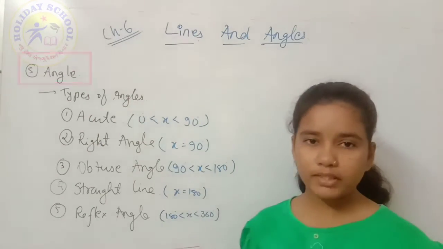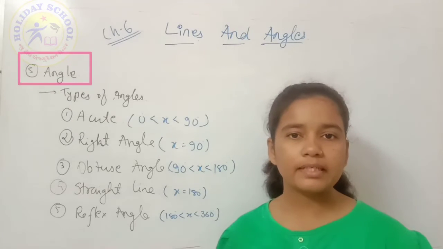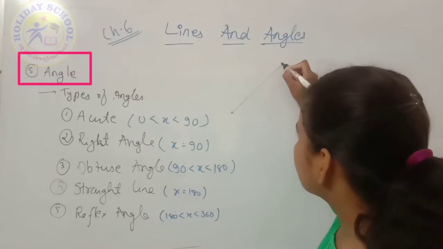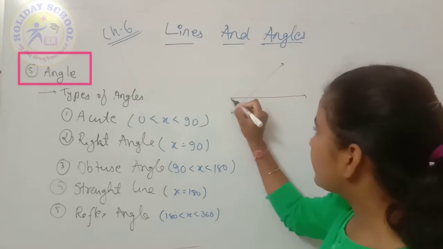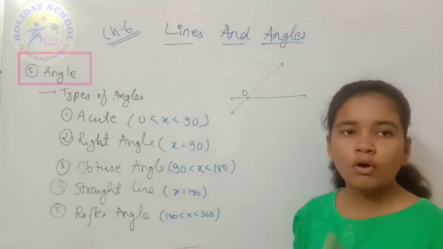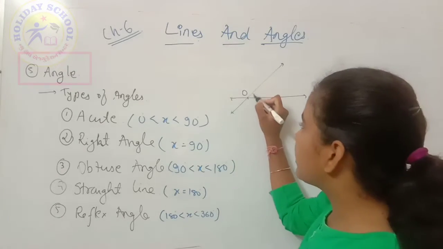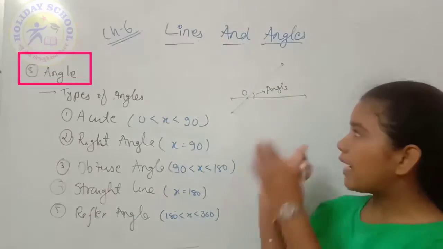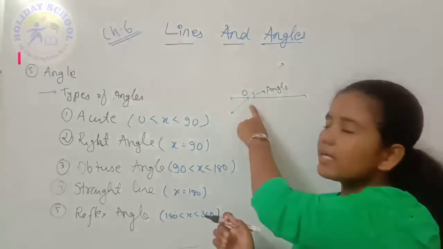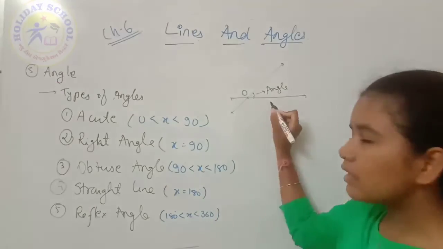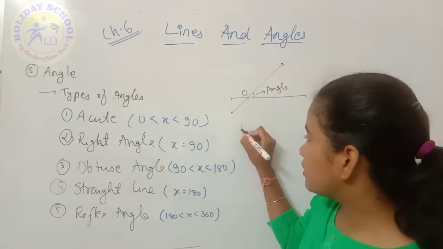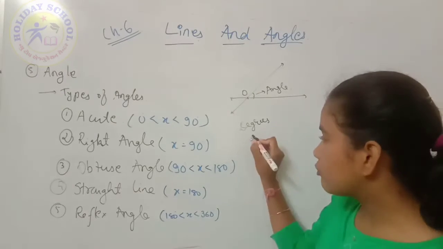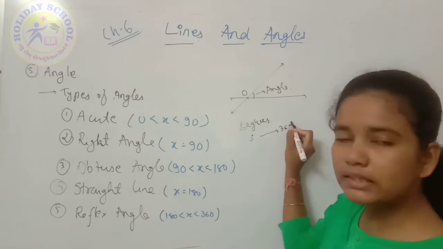So now we are going to study angles. How are we going to form angles? To form an angle, we need at least 2 lines which intersect at a point. Meaning these 2 are lines and here they are intersecting. So when they intersect, they form an angle. By intersecting 2 lines we get an angle between them. An angle can be measured in degrees, and it can be from 0 to 360 degrees.